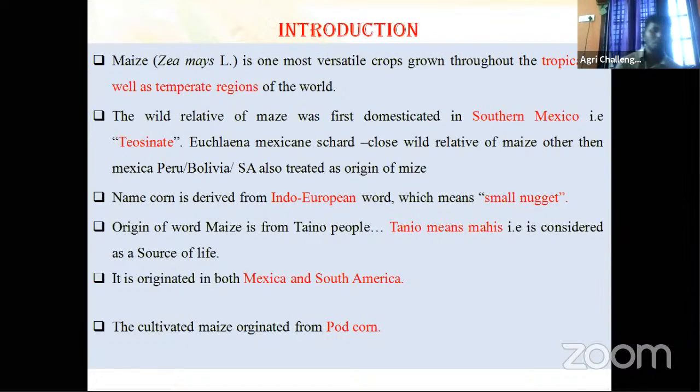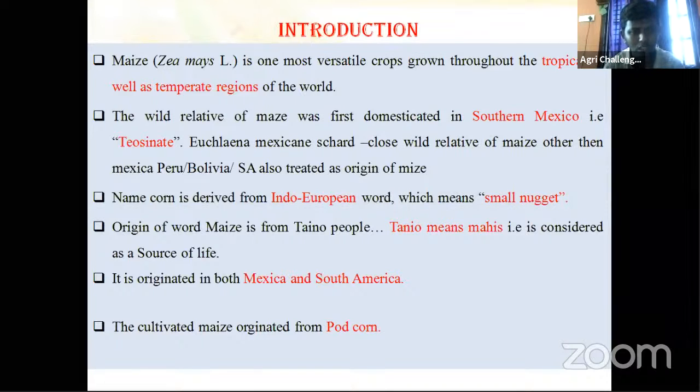Then the origin of the word maize. The Taino are a tribal people in southern America and Mexican countries. In their language, maize means source of life. Then the cultivated maize, the present maize we are cultivating, originated from pod corn, another type of corn.